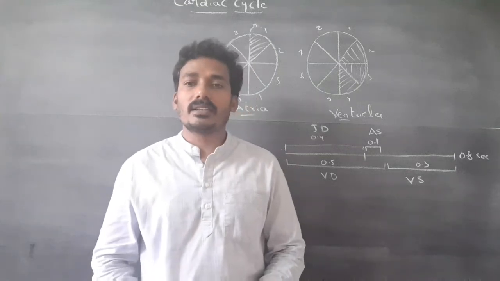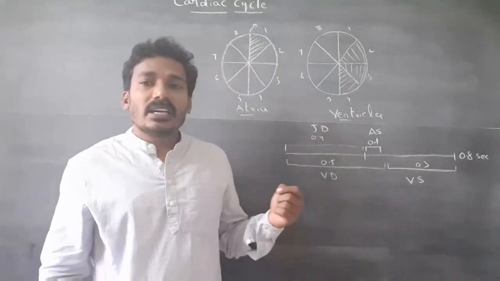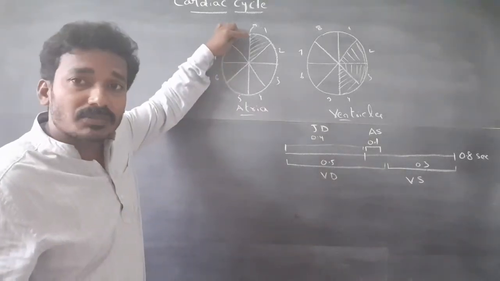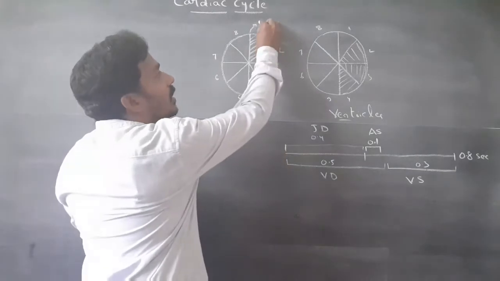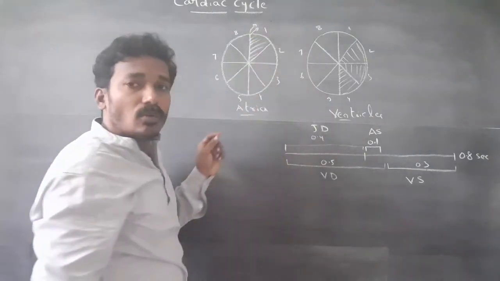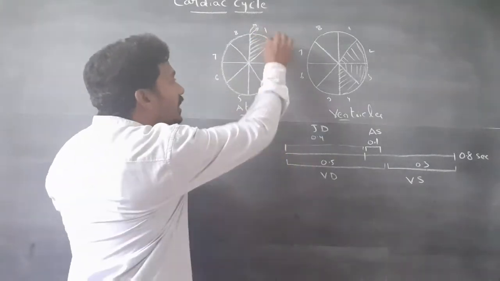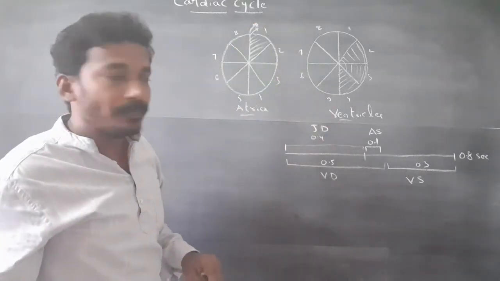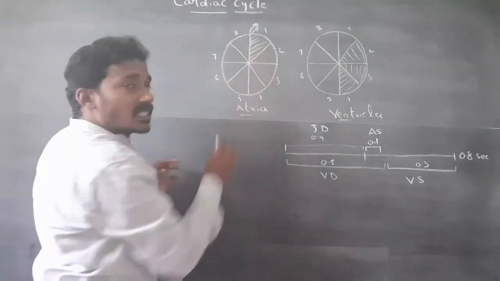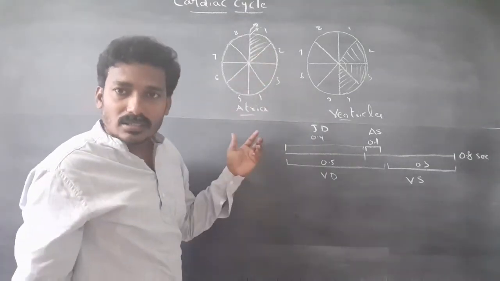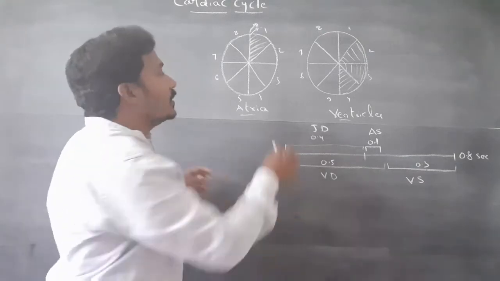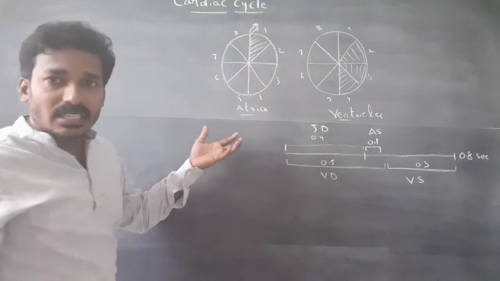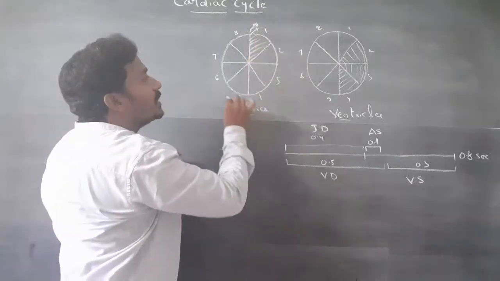Next, cardiac cycle. Cardiac events occurring from the beginning of one heartbeat to the beginning of another heartbeat is called the cardiac cycle. These are sequential events. Cardiac cycles are cyclically repeated events.